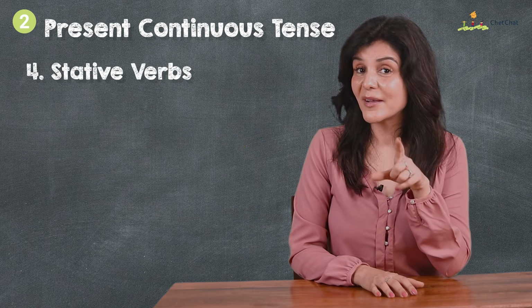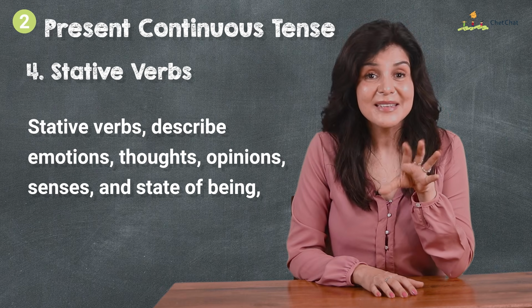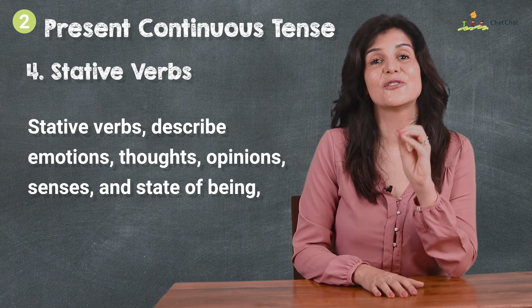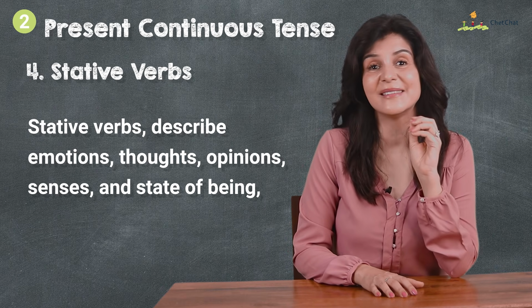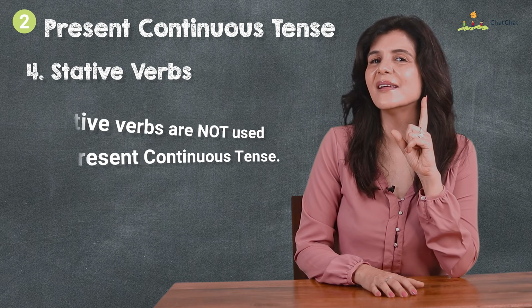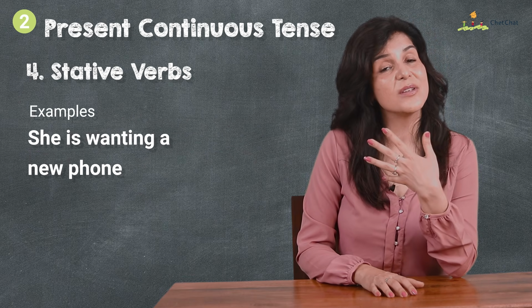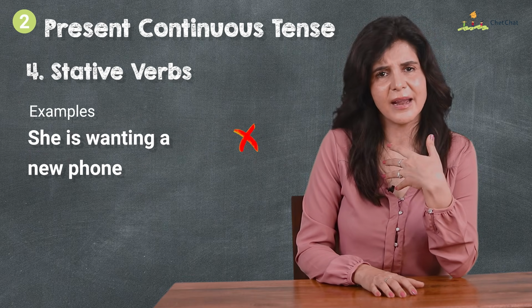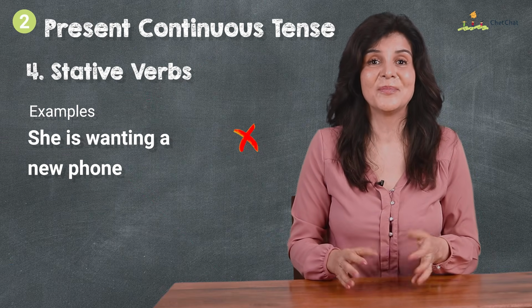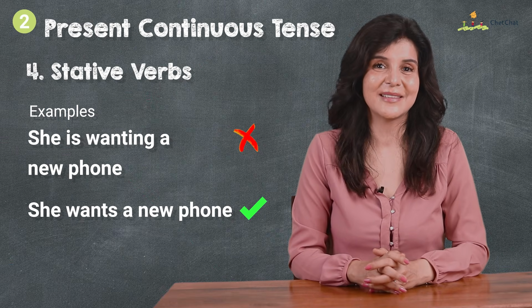Now, you know about stative verbs. So, stative verbs are those which are used to describe emotions, thoughts, opinions, senses, or a state of being. These are not typically used in the present continuous tense. "She is wanting a new phone" is incorrect. Want is a stative verb. "She wants a new phone" is correct.